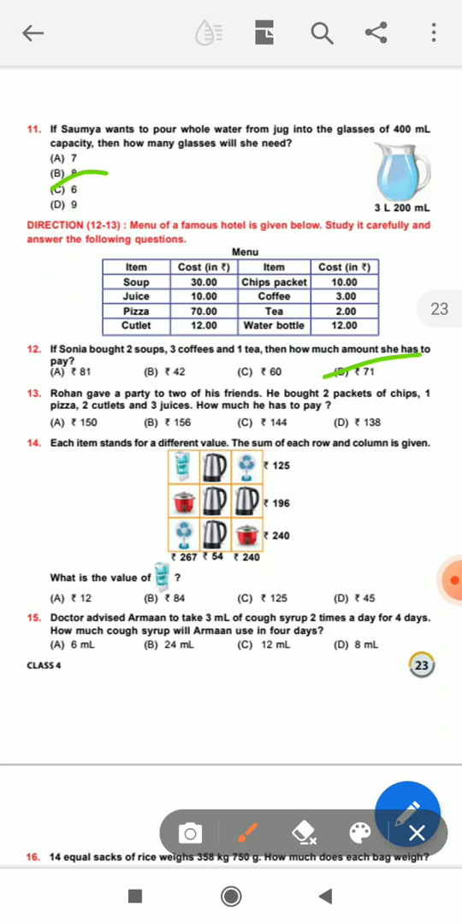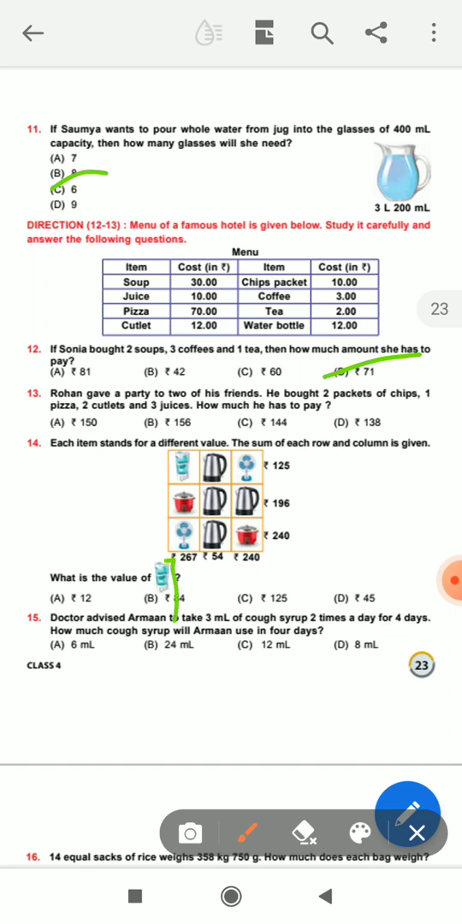Rohan gave a party to 2 of his friends. He bought 2 packets of chips, 1 pizza, 2 cutlets and 3 juices. How much will he pay? Students, just say very simple. Just you multiply and add. First cost is 2 packets of chips. You see the chart box. This chip packet is 10 rupees. 2 chip packets, so 10 into 2 is equal to 20.